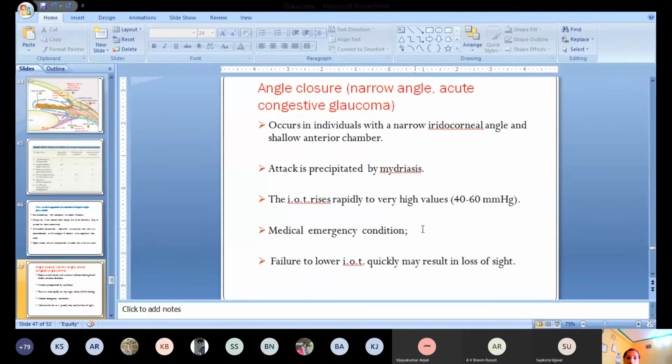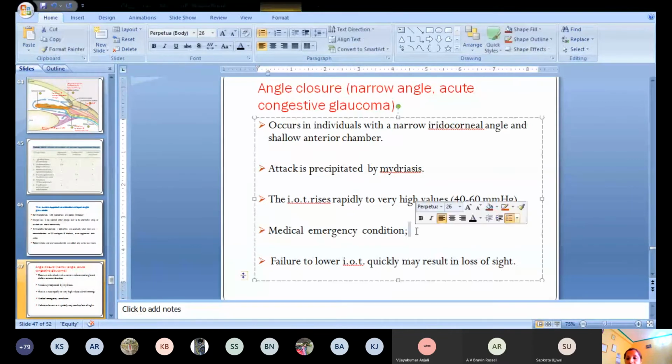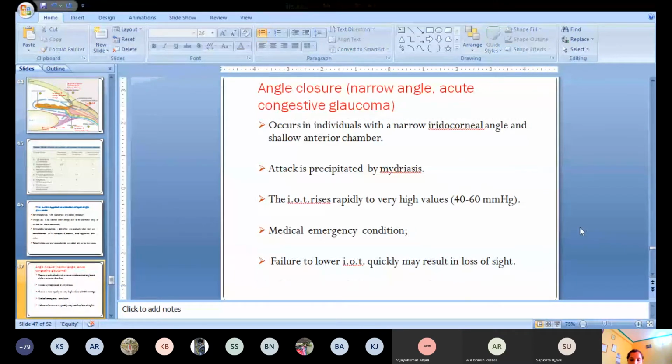Clear? If there is any delay, the patient may go blind due to damage to the optic nerve, because the increased intraocular tension will press the optic nerve and finally lead to blindness. So you should have immediate measures for this type of patient.